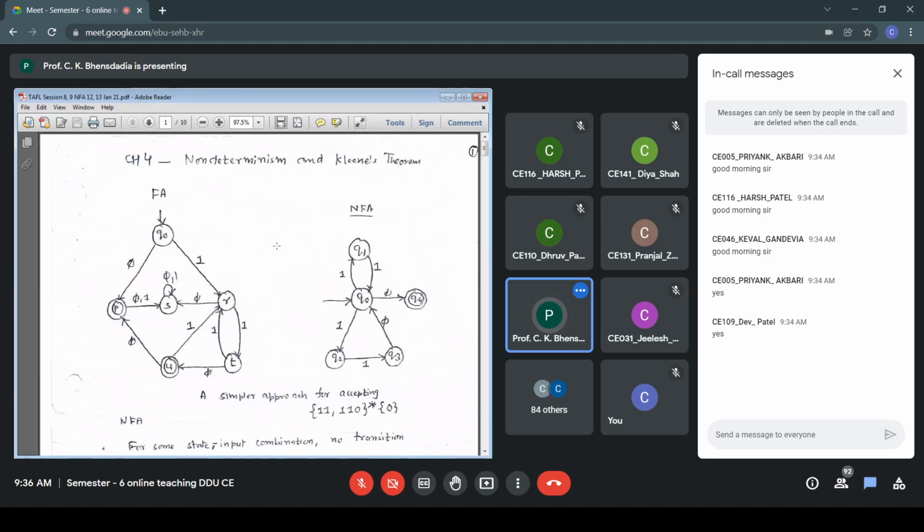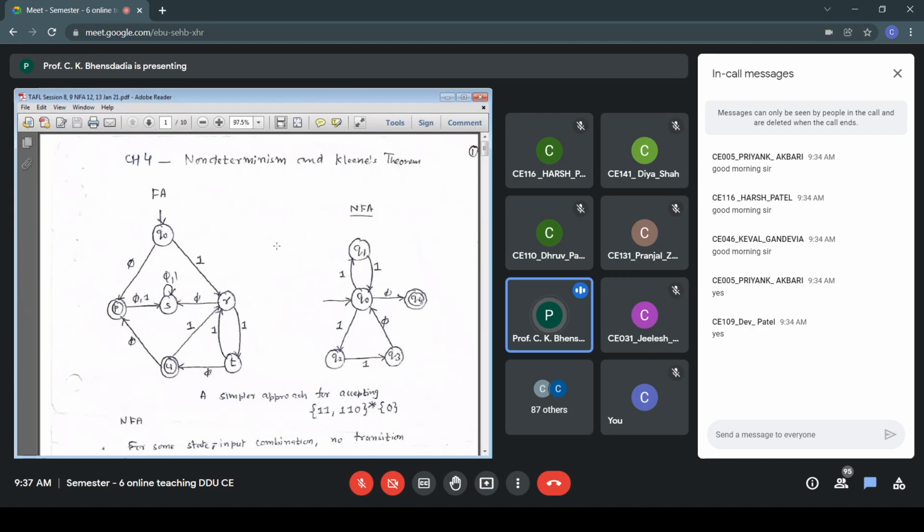So that becomes 1100. So I take the path Q0 to R to T to U and then P. So 1100. My first one Q0 to R, second one R to T, on 0 that is T to U, and we have to accept 110, therefore U is an accepting state. Also we have to accept 1100. So from U to P, P is already there, I'm connecting there. So 1100 is acceptable. Now again, back to the pattern: 11, any number of times the combination of 11 and 110, ending with 0.